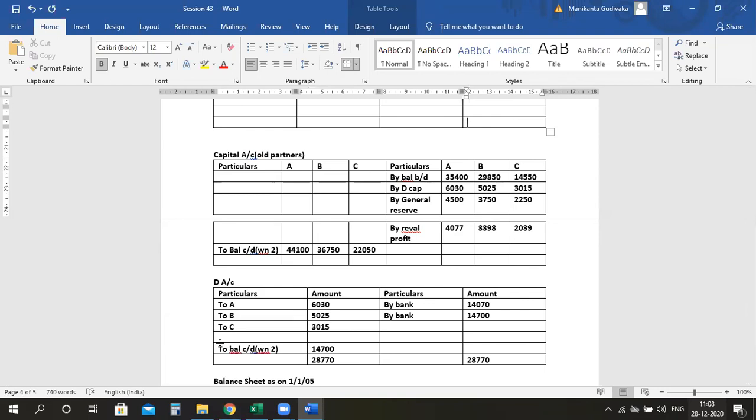Leora, you do for A. Umer, please do it for B. Total and tell me whether debit is more or credit is more. First do the credit side because more numbers are there, then we can easily adjust. Someone please do it for C.